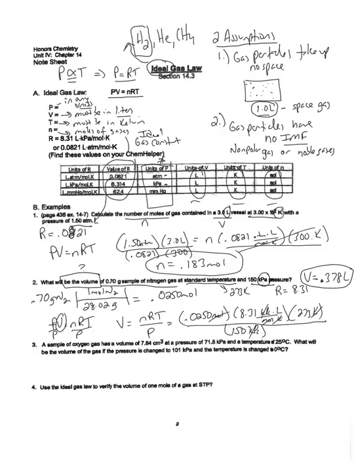Okay, problem 3. A sample of oxygen gas has a volume of 7.84 centimeters cubed. And again, centimeters cubed is the same thing as a milliliter. So 7.84 milliliters at a pressure of 71.8 kilopascals and a temperature of 25 degrees Celsius. What will the volume of the gas be if the pressure is changed to 101 kilopascals and the temperature is changed?